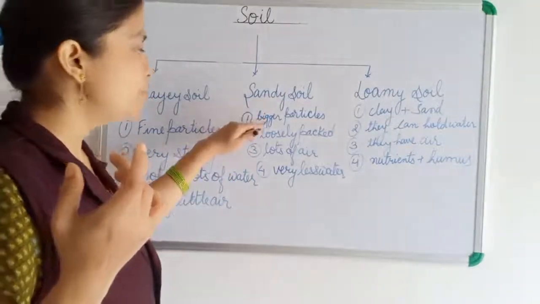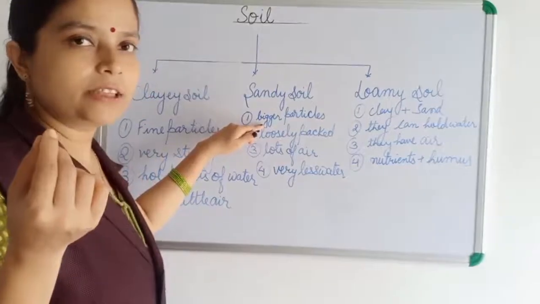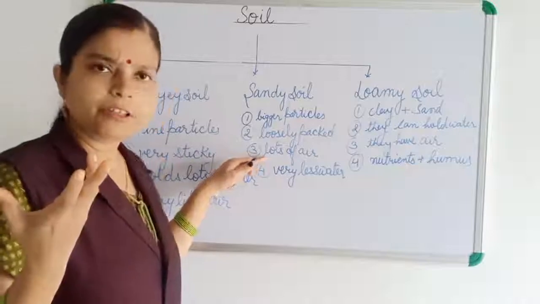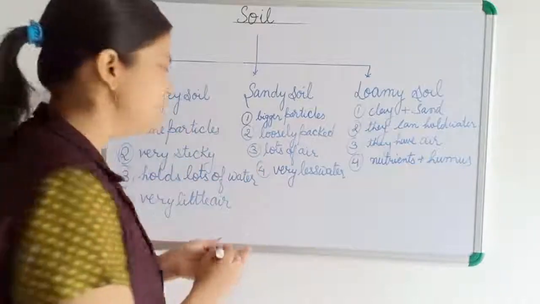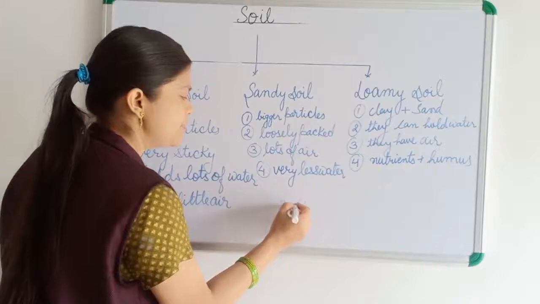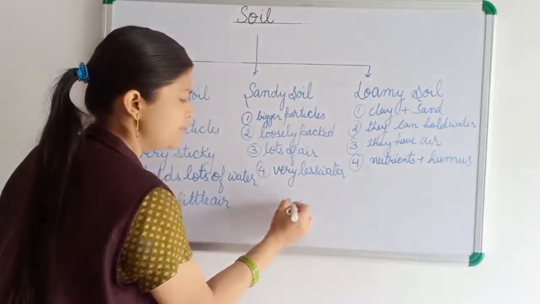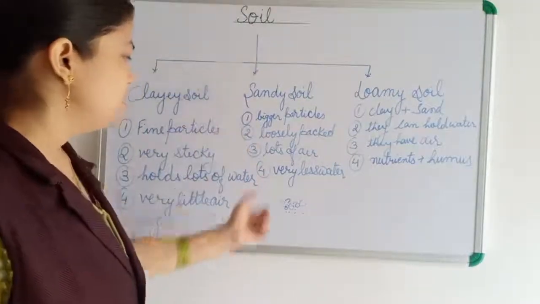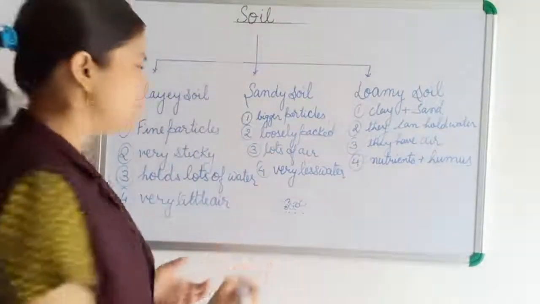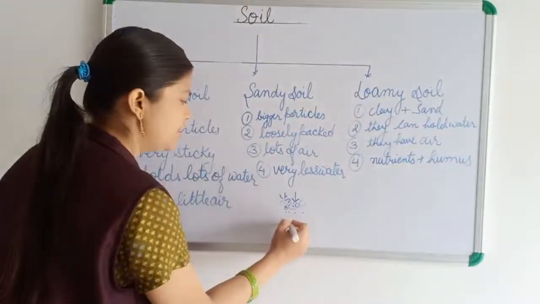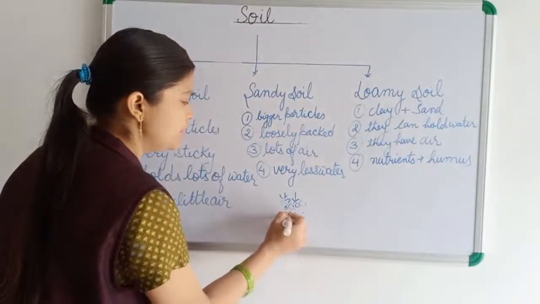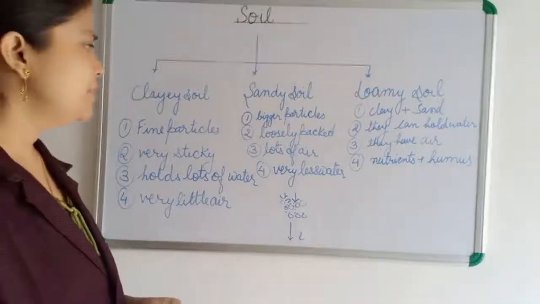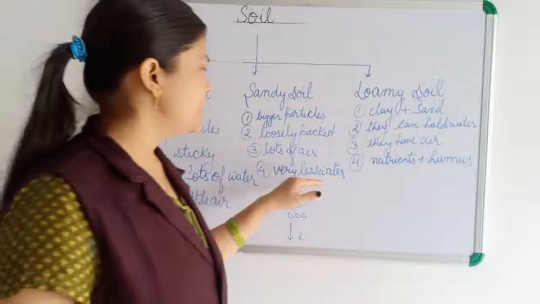Sandy soil is made up of the largest particles, larger than clay soil, but not very large like gravel, of which rocky soil is formed. You can see the particles of the sandy soil. It is loosely packed, so there is lots of air in the spaces in between. It retains very less water because when we pour water here, all of it drains down. There is a gap, and from the gap all the water goes down. So it holds very less water.